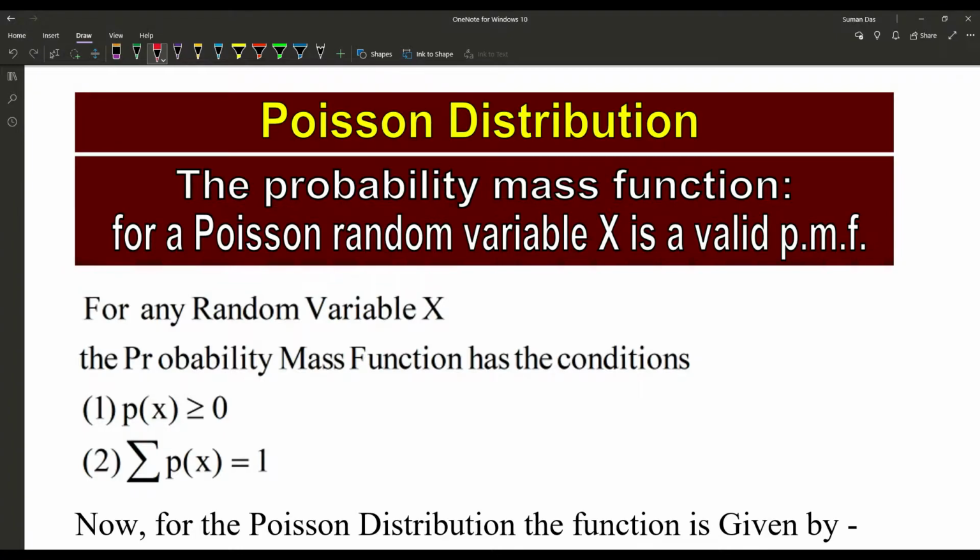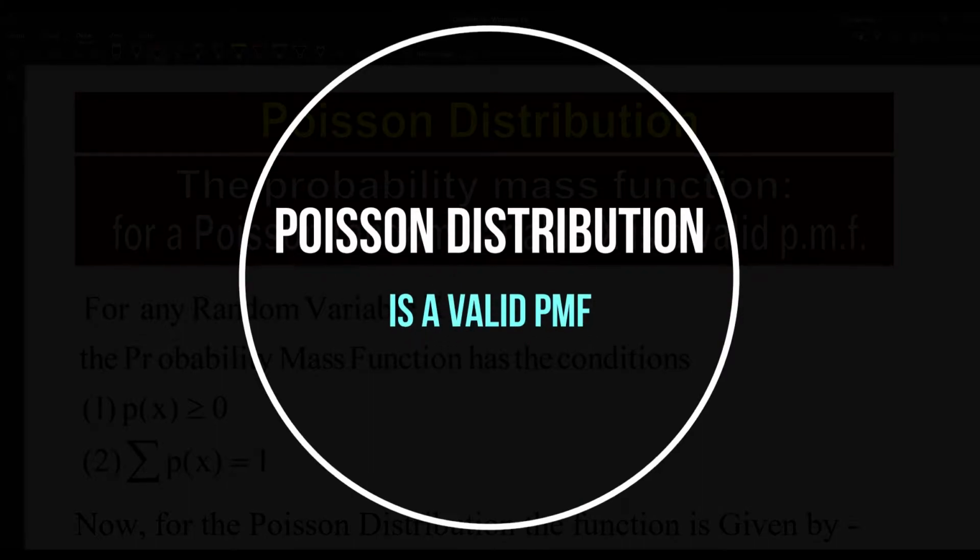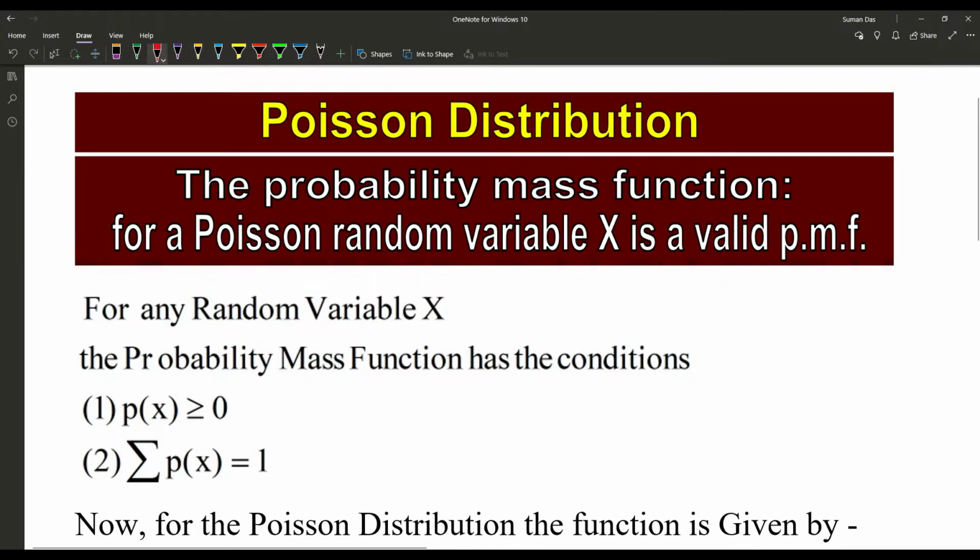Hello friends, today our topic is that the Poisson distribution is a valid PMF. PMF means the probability mass function. For any discrete random variable capital X, the probability mass function has two conditions. Number one, the probability P(x) is always greater than or equal to 0, and the summation of P(x) is equal to 1.